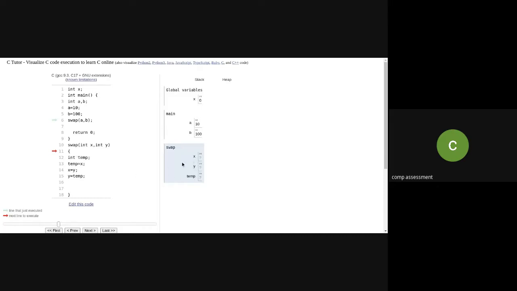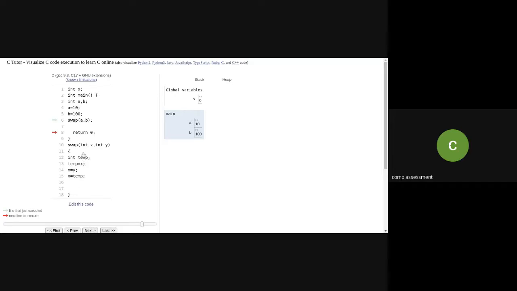These local variables are available during this particular procedure. So x, y, and temp are accessible during the swap procedure, and when it comes out of swap, they won't be accessible to the main function.